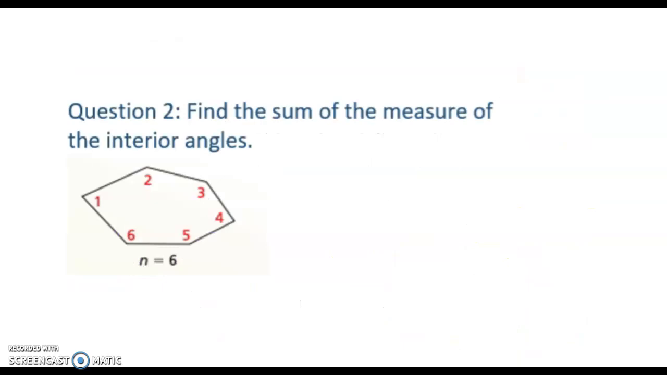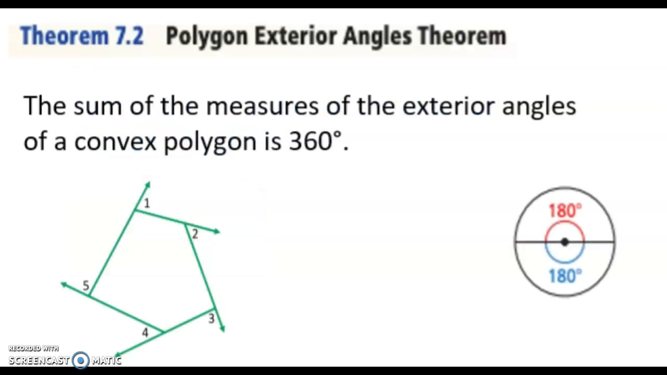Based on what we discussed about Theorem 7.1, I have another question for you. Try this out. They have given you the number of sides. You need to find the sum of the measurements of the interior angles.